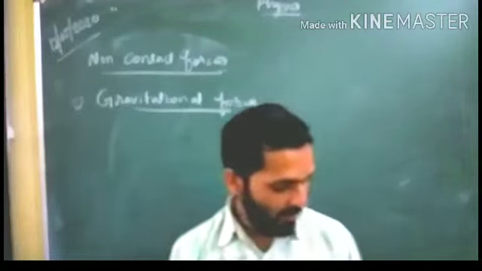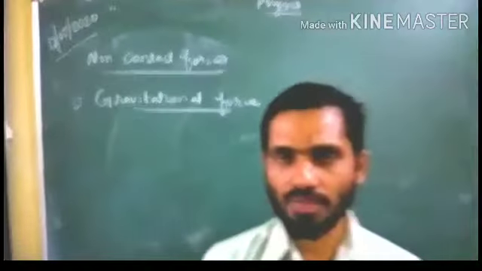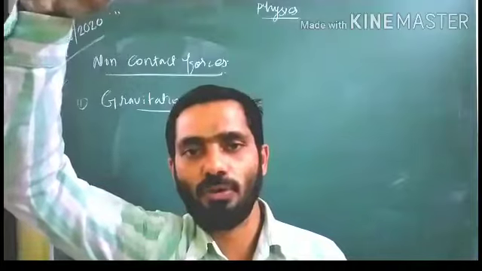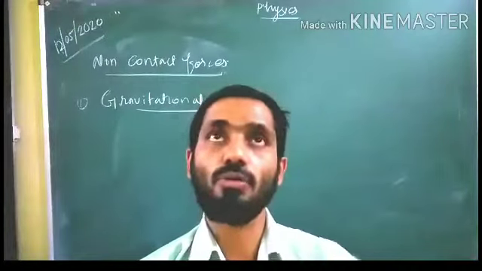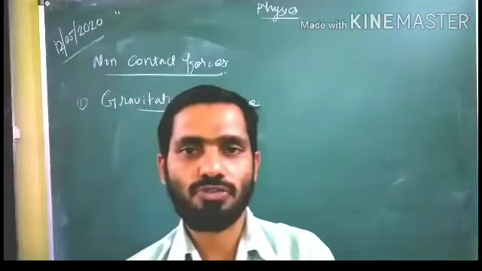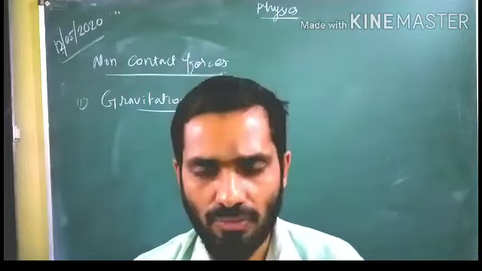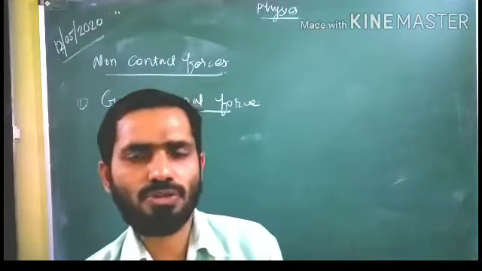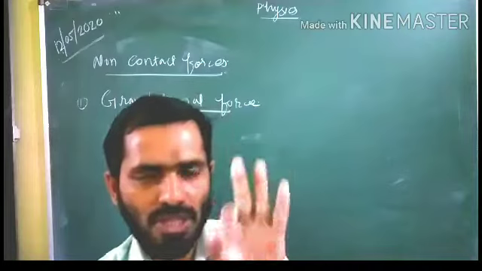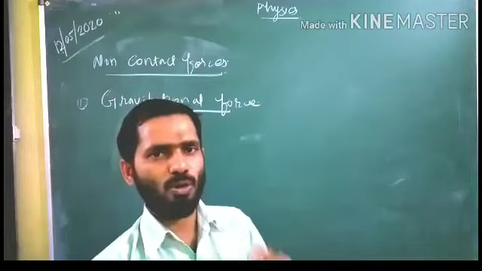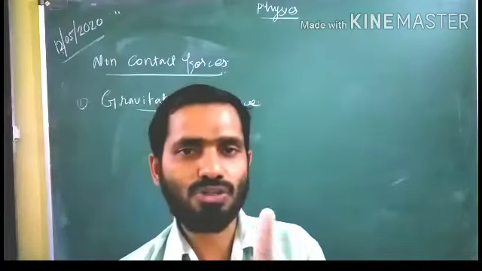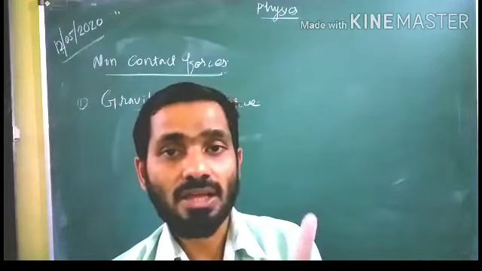We have a lot of experience of the gravitational force. When we release a chalk piece from a height, it automatically goes down. It does not go to a higher altitude. Why? Because of the presence of the gravitational force. What is gravitational force? It is a force due to the mass of the object. The heavy mass of an object can attract other objects. That force we call the gravitational force.